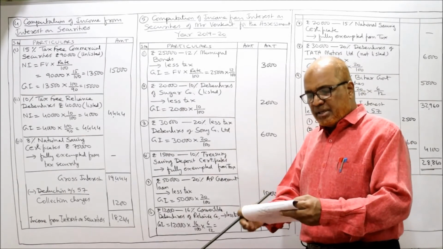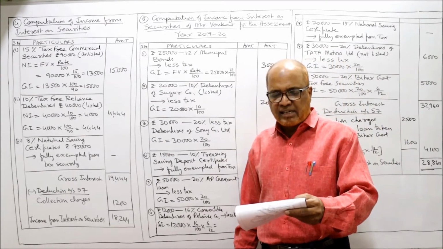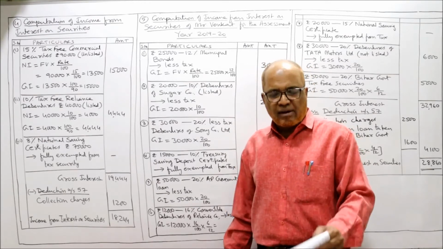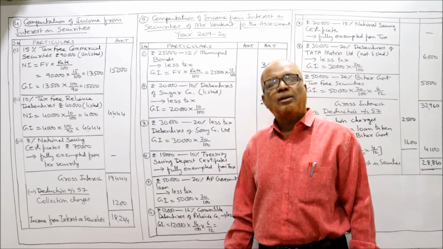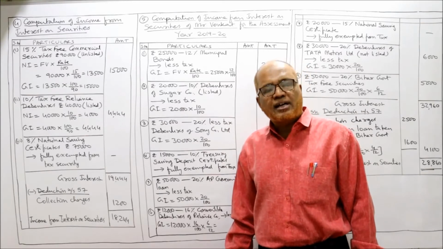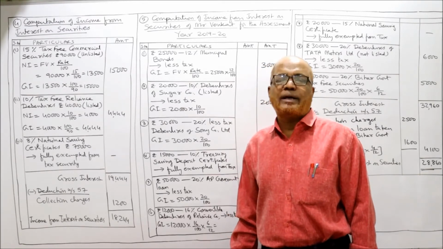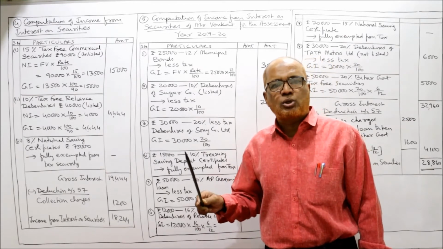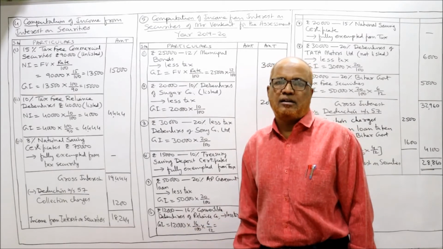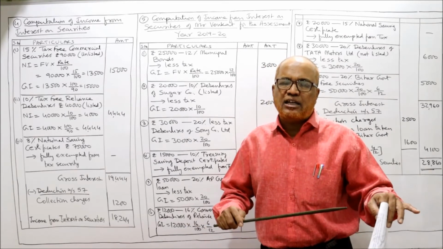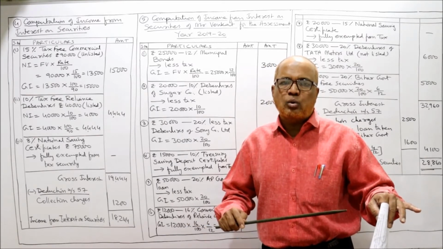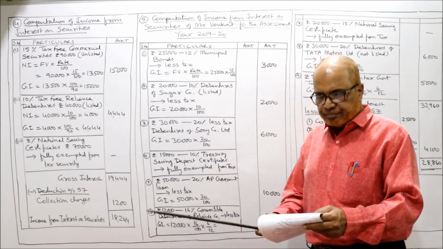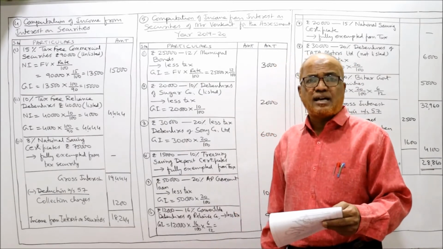See the 5th one. Mr. Venkat's investments for the previous year 18-19 are as under. Mr. Venkat has these investments for the previous year 18-19. Our current assessment year is 19-20. So the income earned in the previous year is assessed to tax in the assessment year. So whatever income we earn in the previous year 18-19, its tax will be in 19-20, the assessment year. Now one by one we'll discuss and see.